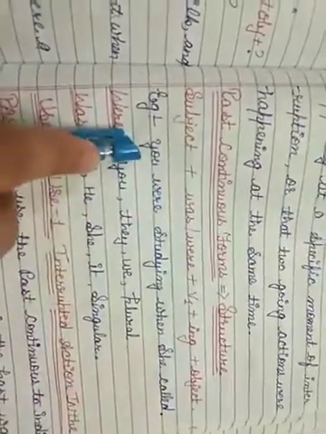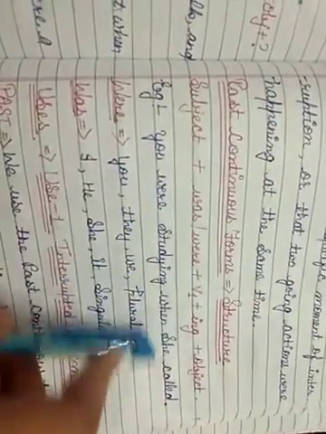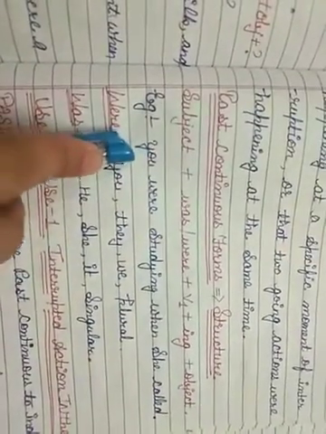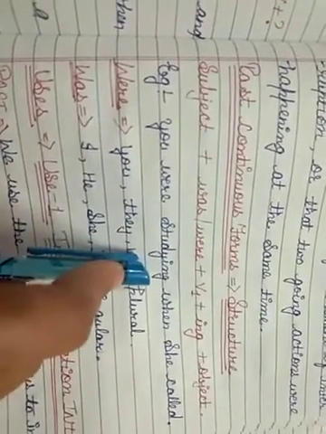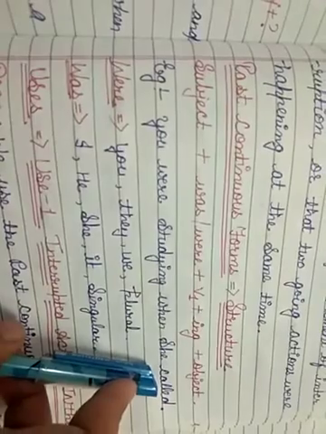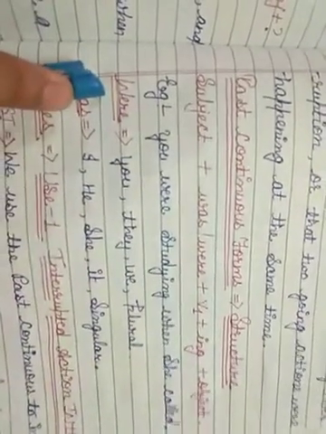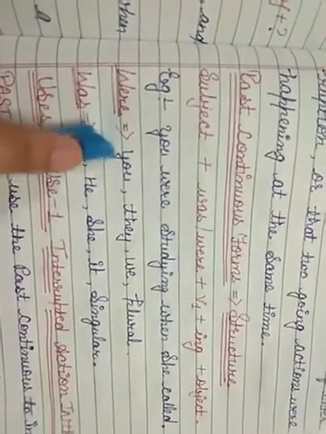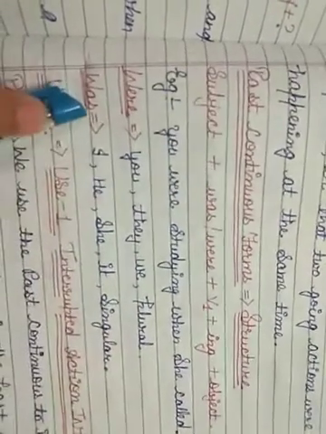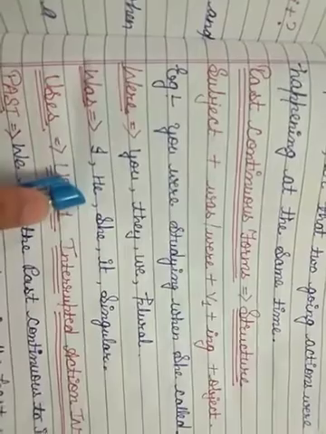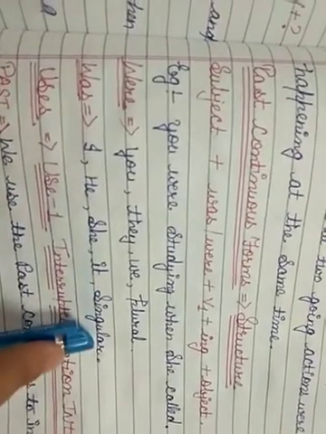For example, you were studying when she called. Here, you is the subject, were is a be verb, study is the first form of the verb with ing, and when she called is the object. We will use were with you, they, we and plurals, and we will use was with I, he, she, it and singular.